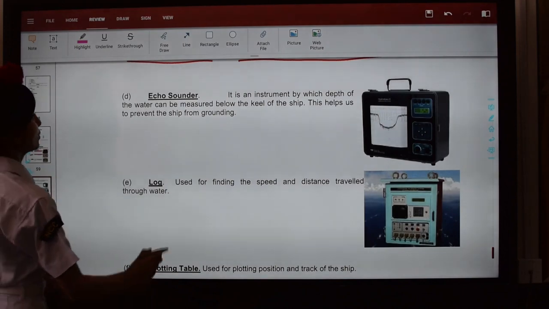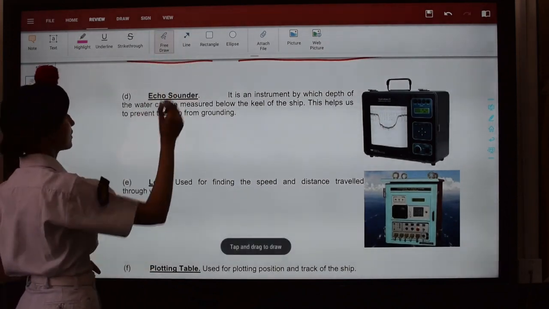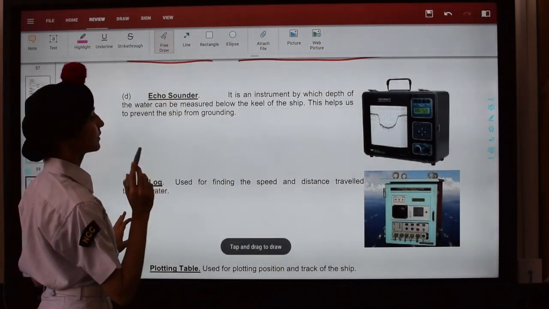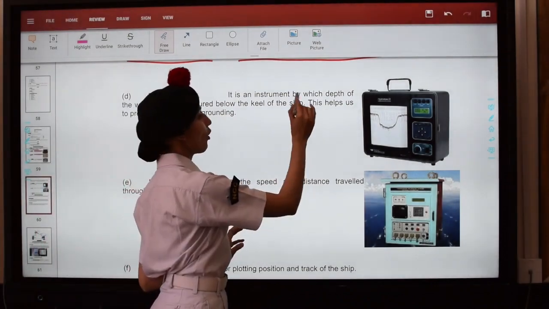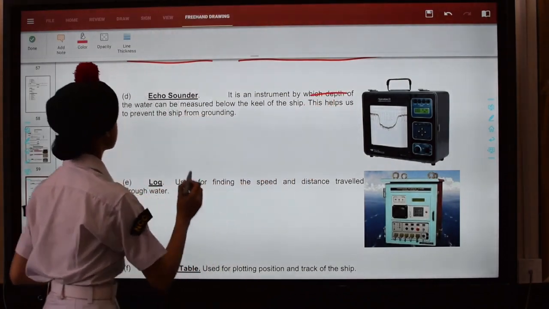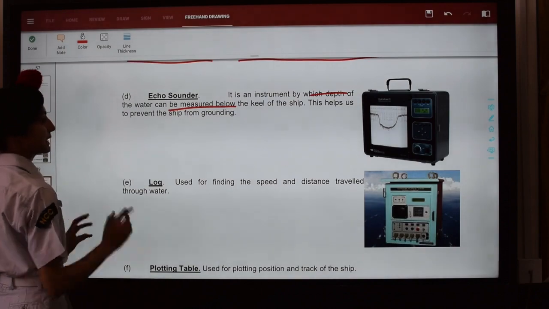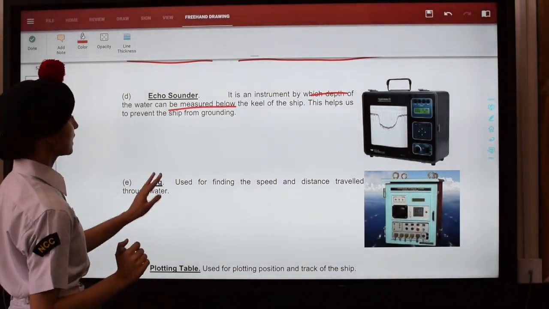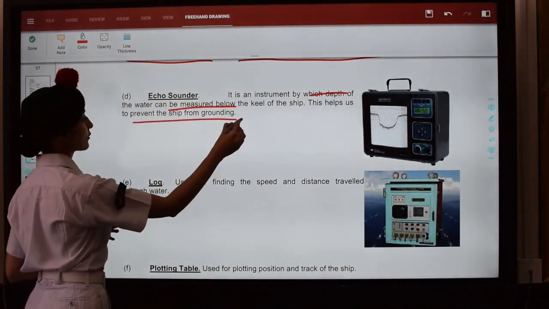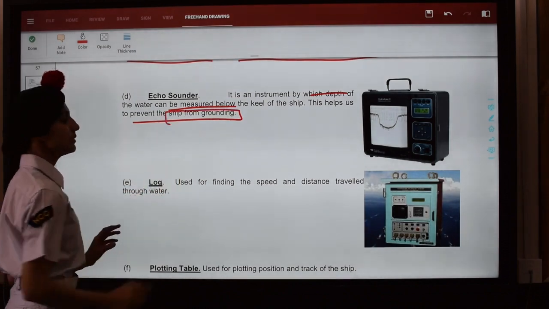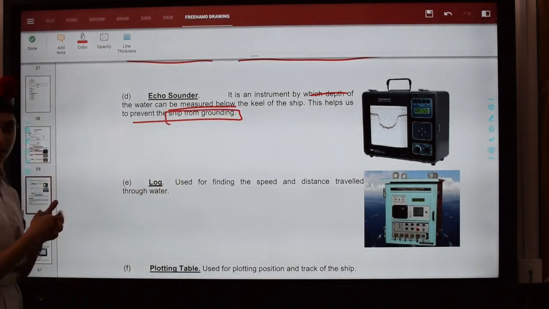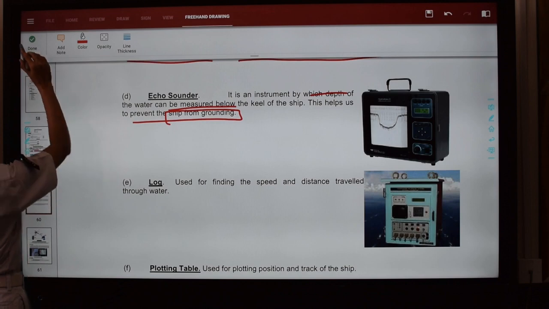Next we are moving on to the echo sounder. Now it is an instrument by which the depth of the water can be seen. So depth can be measured below the keel of the ship. Keel is the bottommost part of the ship and this helps to prevent the ship from grounding. Grounding मतलब जब उसकी keel जो है वो ground में बच जाती है, ठीक है? That is what it is.